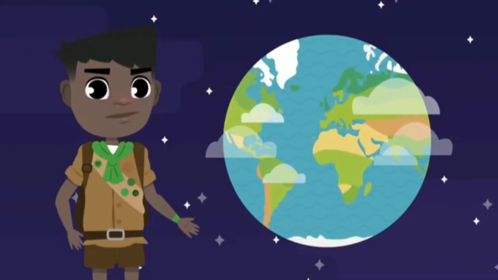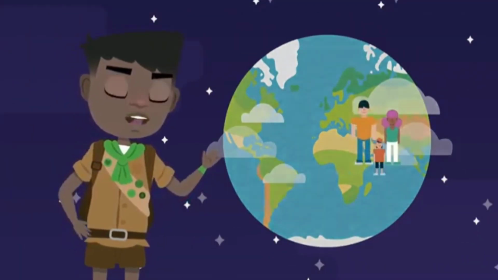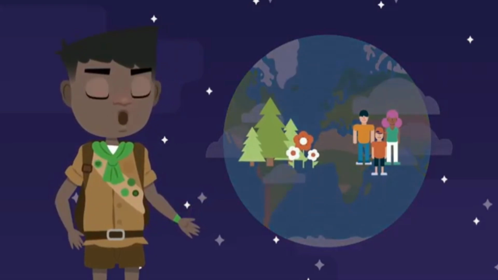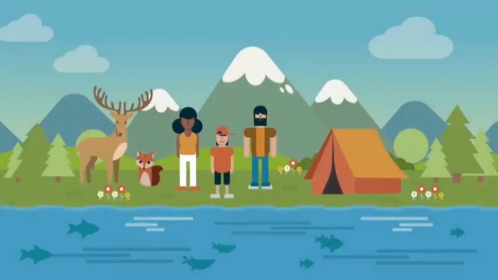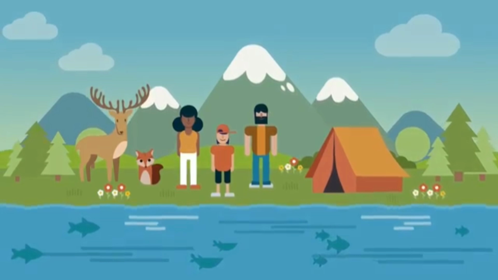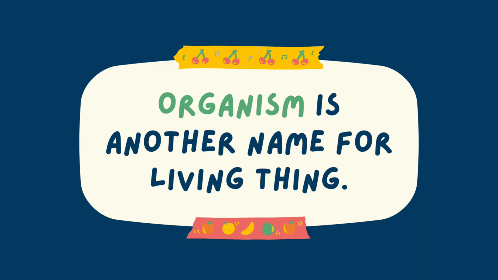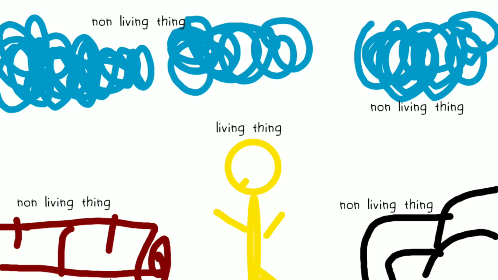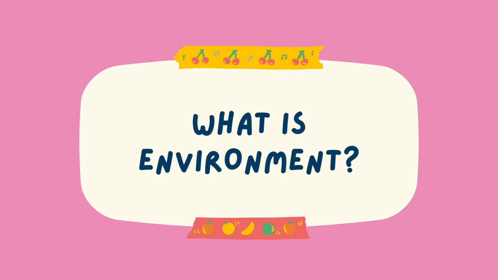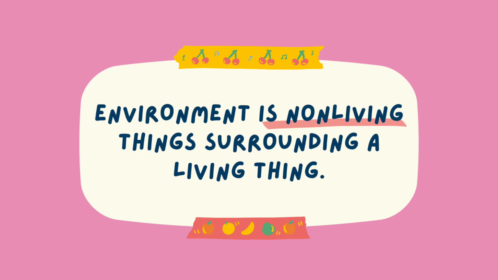God created the world with both living and non-living things. The plants, the animals, your friend, and you are all living things called organisms. Organism is another name for living things. I'm a living thing, so all the non-living things around me are called my environment. So what is an environment? Environment is non-living things surrounding a living thing.